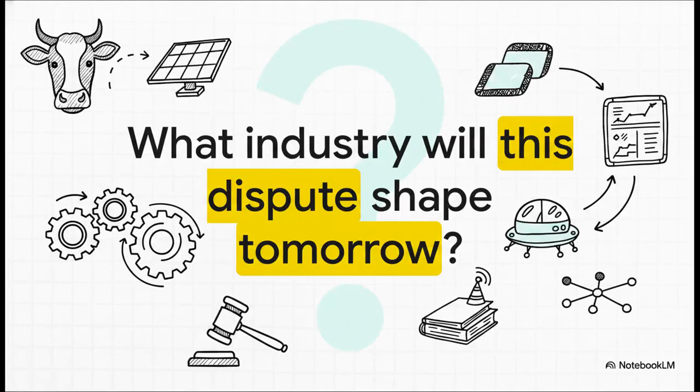Which leaves us with this final thought to chew on. We've just seen exactly how a ruling from 2001 about imported beef laid the groundwork for resolving a modern conflict over renewable energy infrastructure. The gears of precedent, they never stop turning. So if beef shaped solar energy, what seemingly unrelated industry will today's solar dispute shape tomorrow? What crazy future technologies are going to be governed by the legal logic established in this very report?